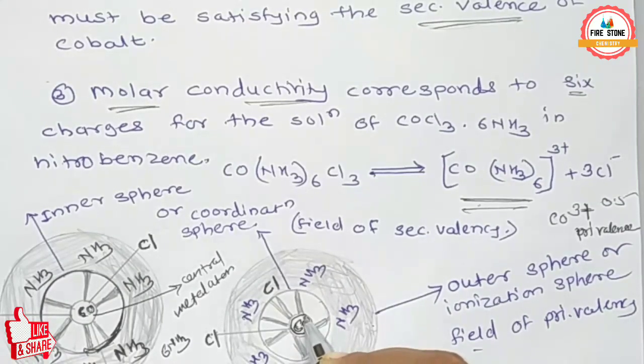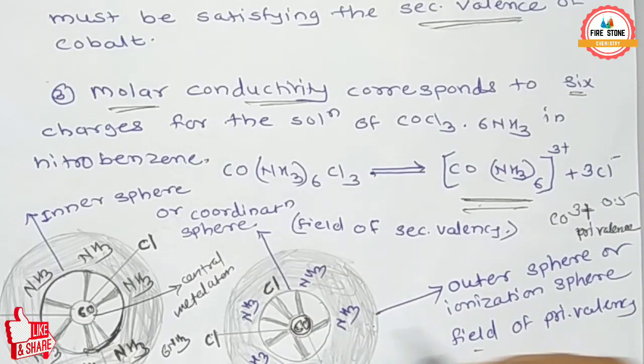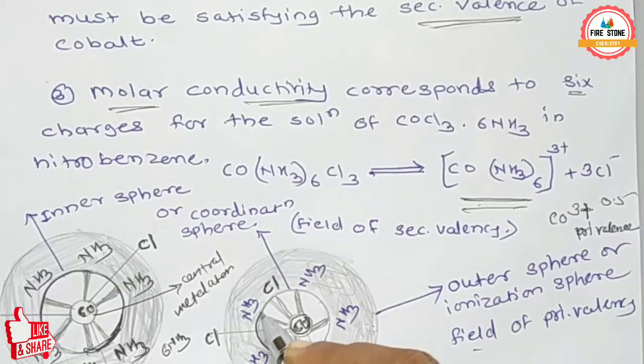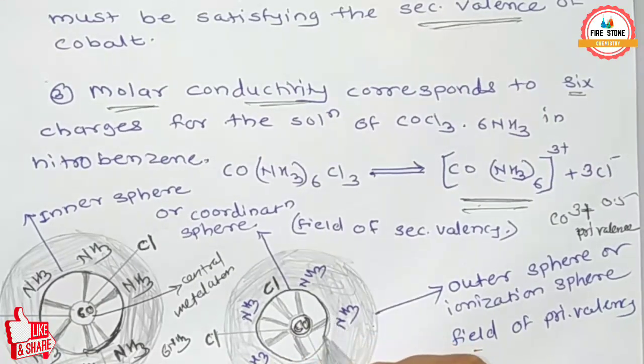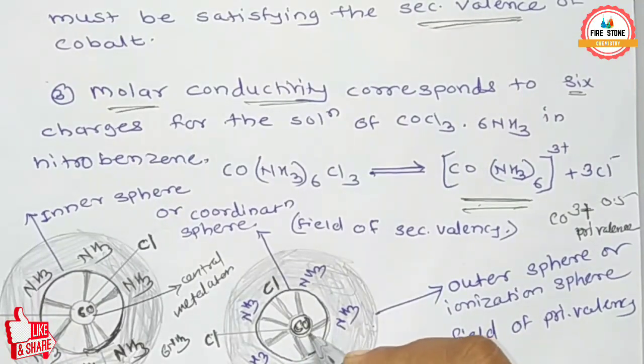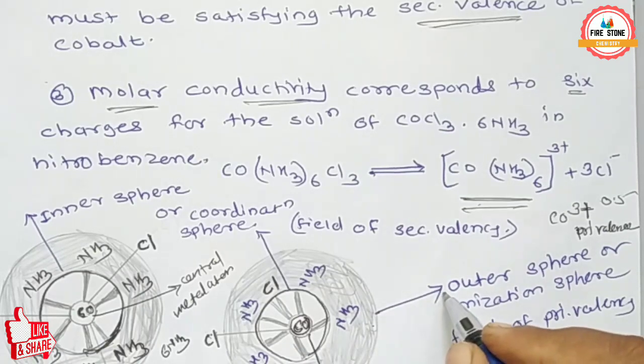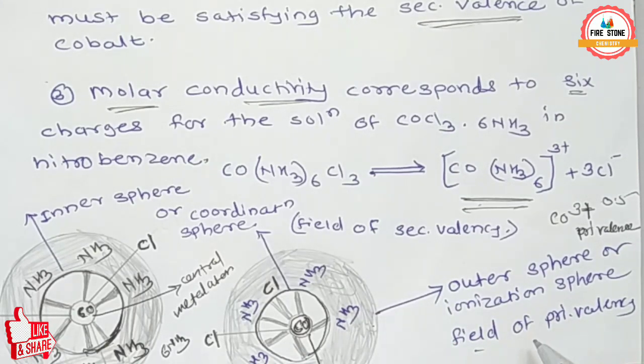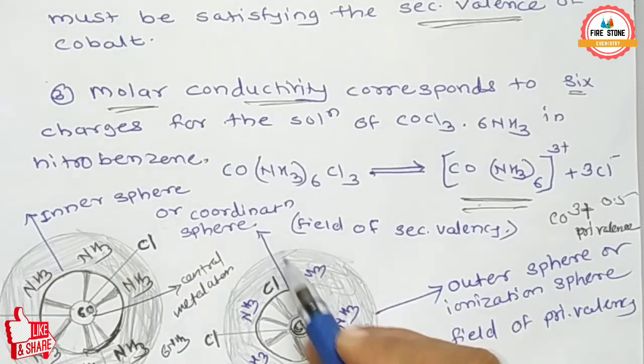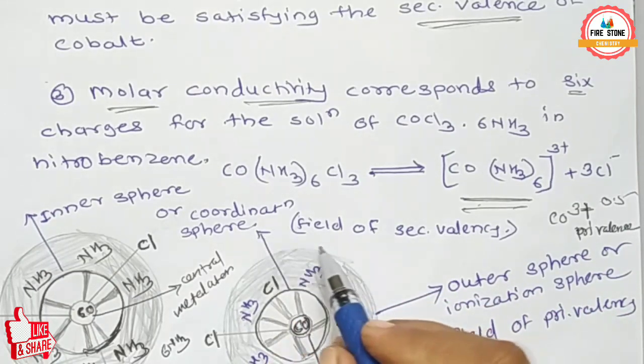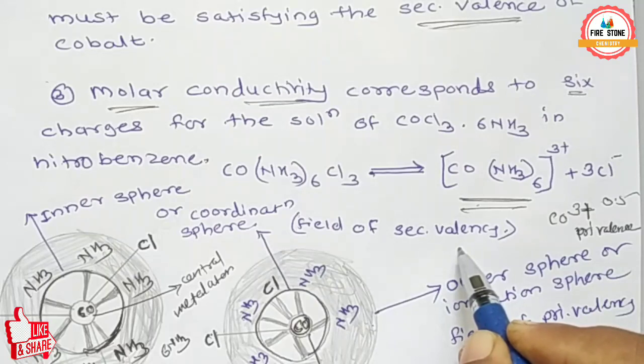Here Co is the central atom, this is the inner sphere, and that is the outer sphere. The inner sphere is the coordination sphere, or field of secondary valency.